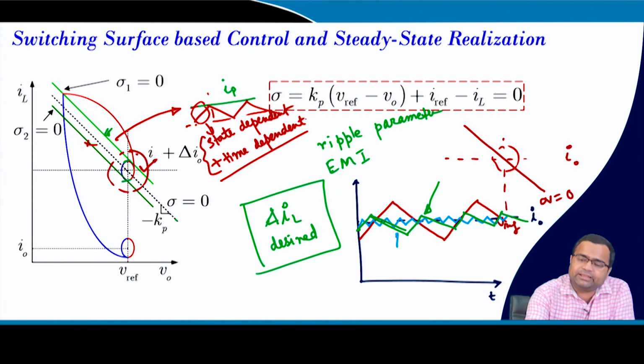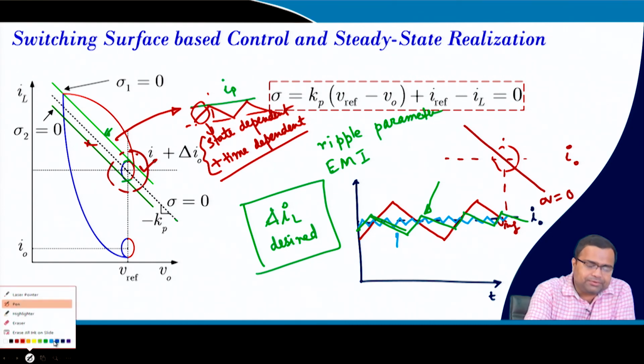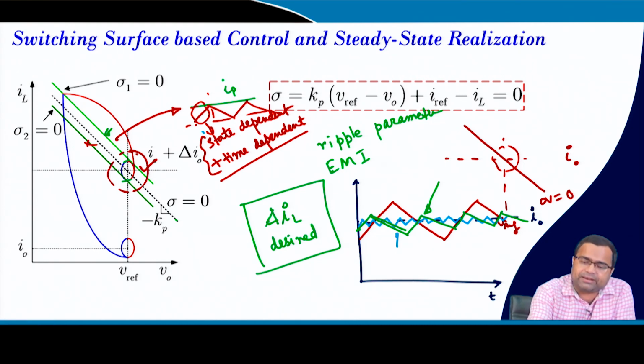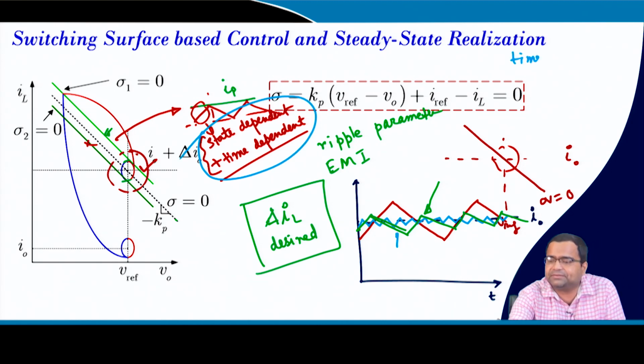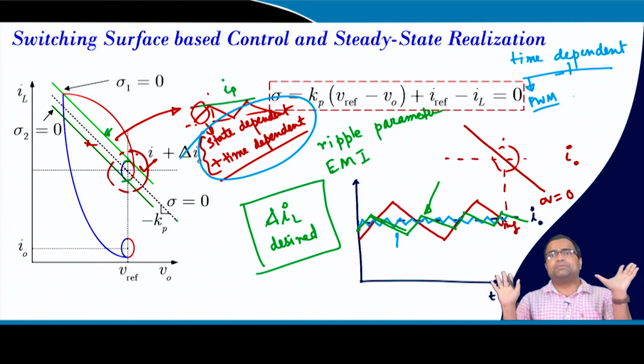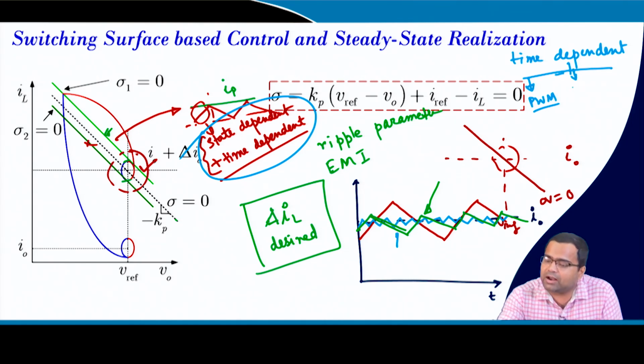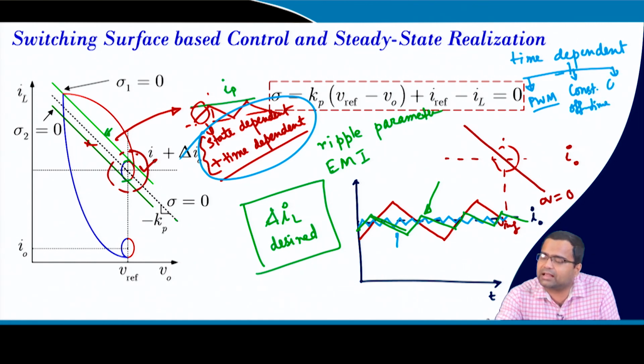But if we use a combination of state dependent and time dependent, then for the time dependent part you have three options. One is PWM, where the total time period is constant. One we know is constant off time, where the off time is constant, and the other is constant on time.